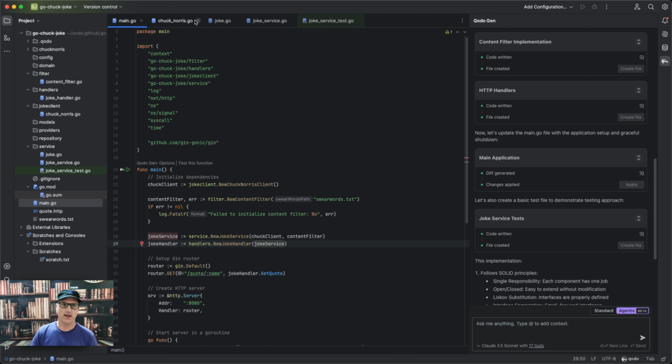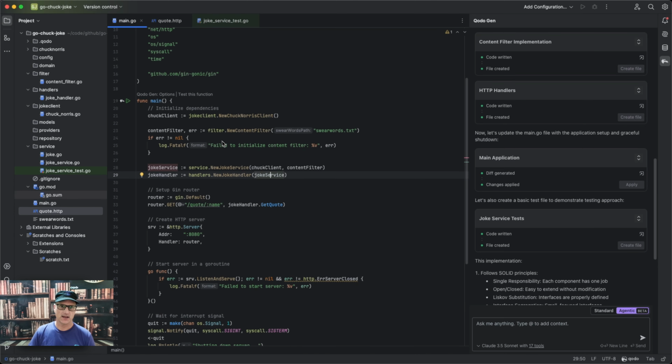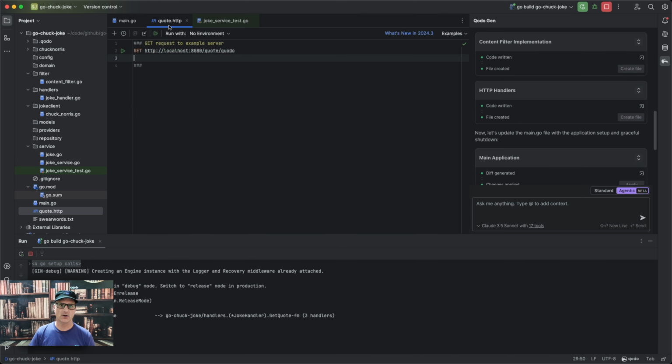And now before I run my test, I'm going to just test this out. So I have this call that I can make. I'm going to run the main and see if it's actually going to function. And we see that it did run. It's all started and it has the handlers and is ready to go. So I'm going to test this.